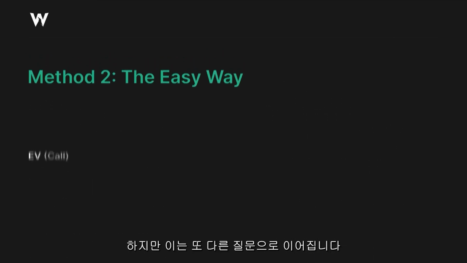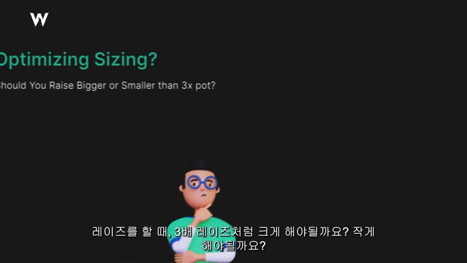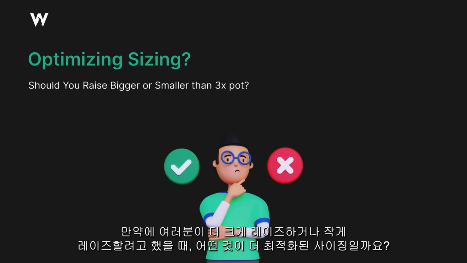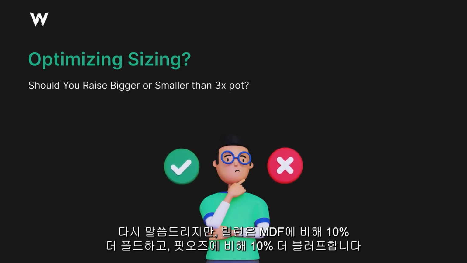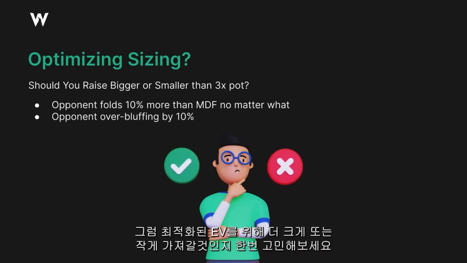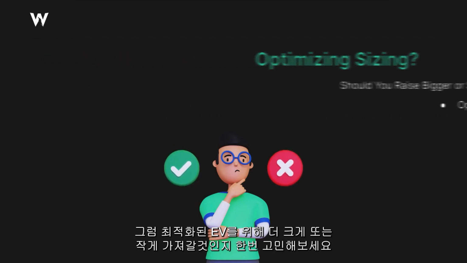But this leads to another question. Should you raise bigger or smaller than 3 times the pot? Imagine you could raise larger if you wanted to, or you could raise smaller if you're shorter stacked. What would be optimal? Again, we're assuming that they fold 10% more than MDF no matter what, and that they are bluffing 10% more than pot odds would dictate. So take a moment to consider your answer. Do you want to go bigger or do you want to go smaller to optimize your expected value?